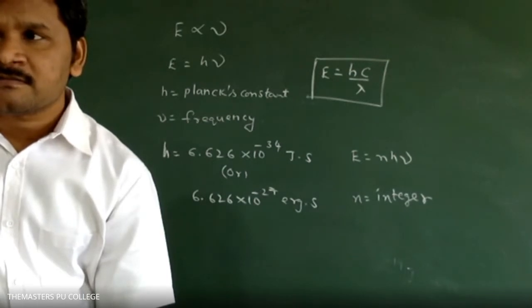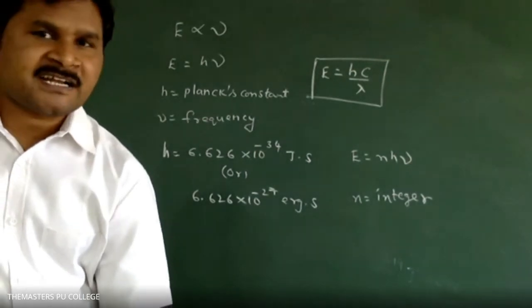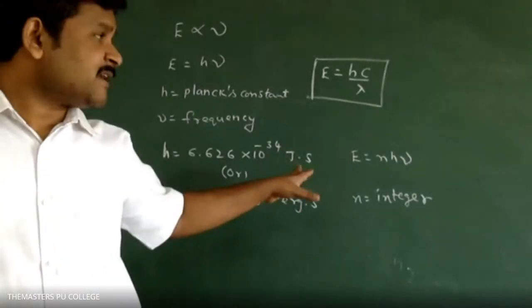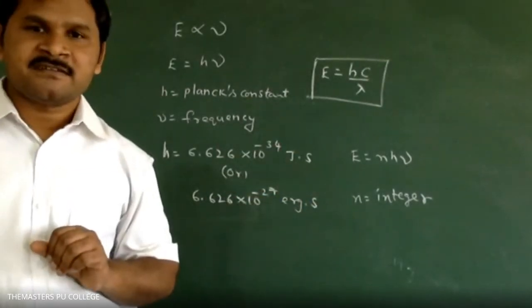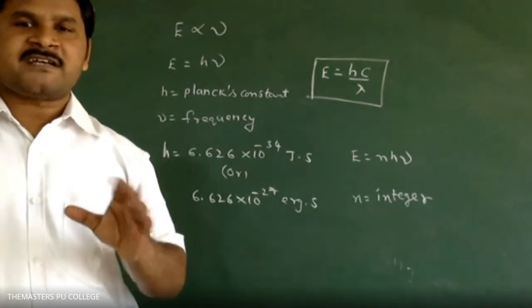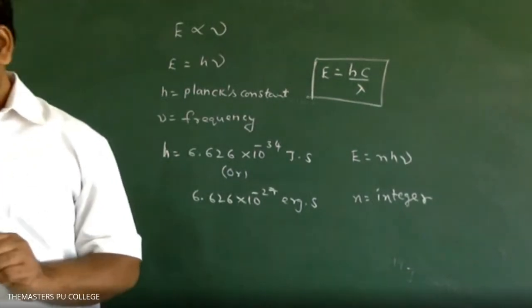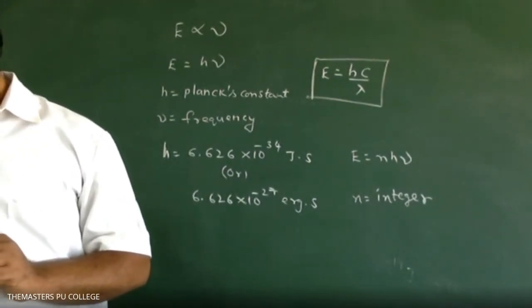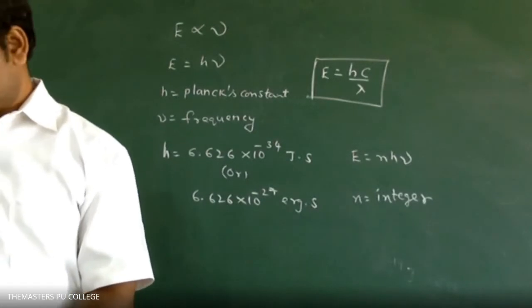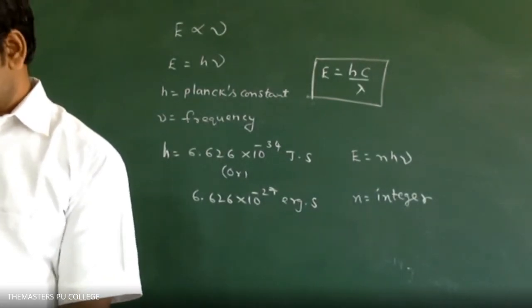Mathematically integers include negative numbers, but here it is the number of photons I am telling you, so we have to say positive integral numbers: 1, 2, 3, 4, not fractional values. Simple integral multiples.